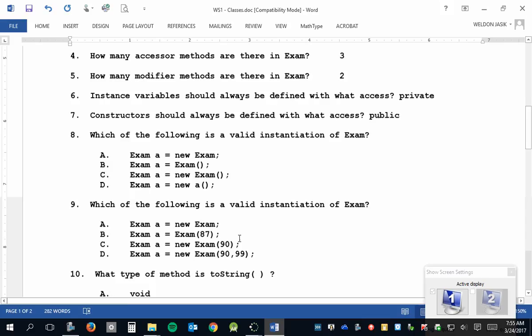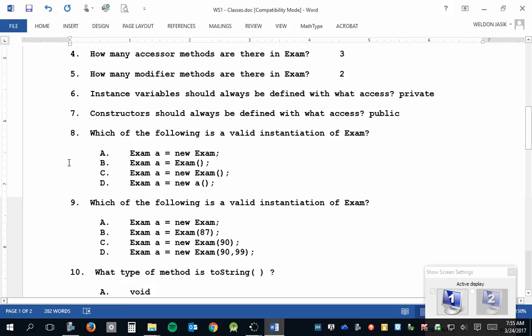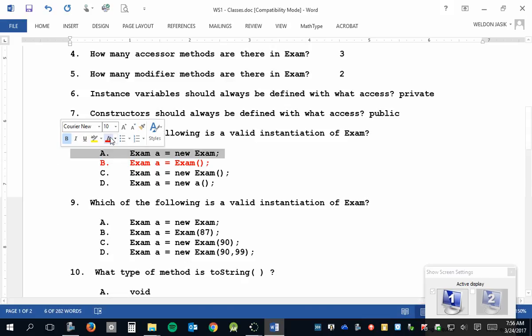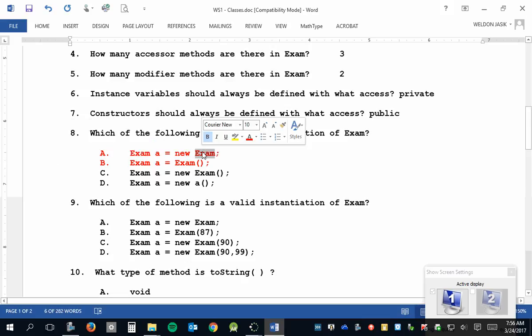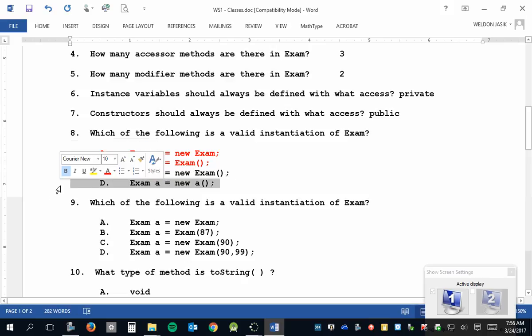Now, if you look at this, first of all, let's just go through this one. What's wrong with this one? Right, it's missing the new keyword, perfect. What's wrong with A? There's no parentheses, which means Java is going to think that's a variable name. Okay? Now, which of these is correct then, C or D? C, because you're trying to create an exam object, and so that one's correct. So this one's bad. Don't select that one.